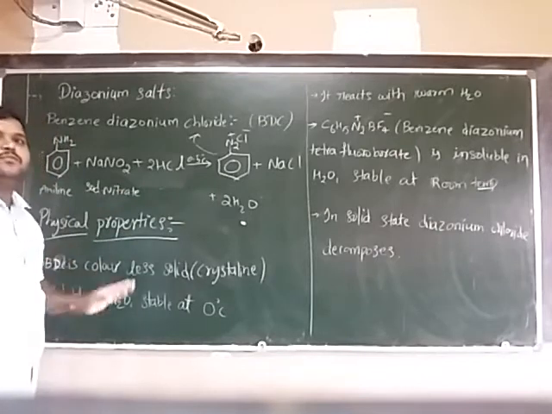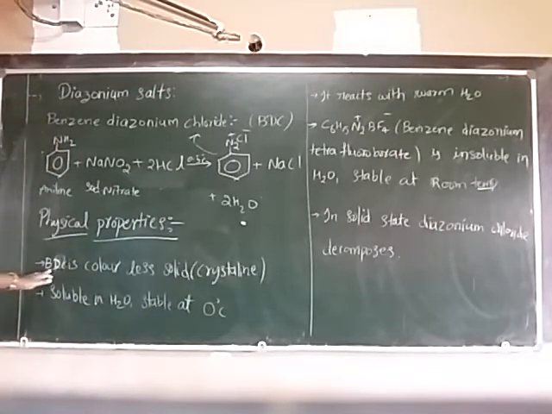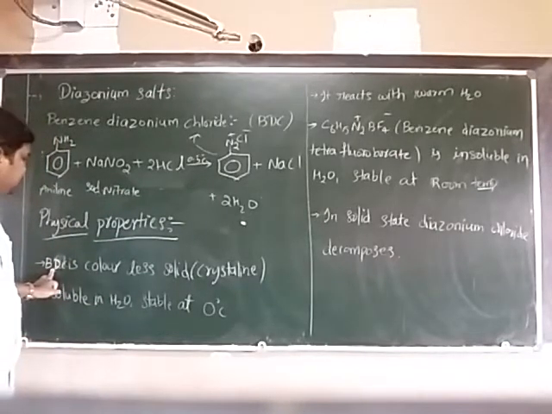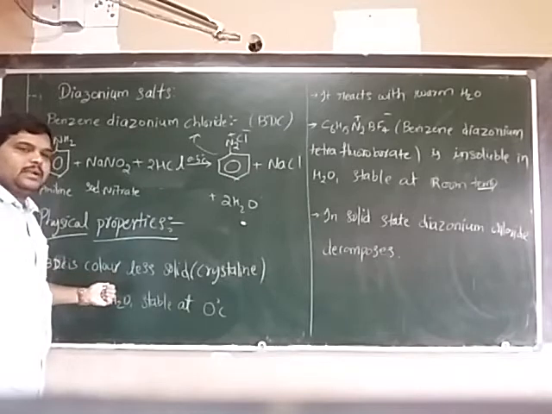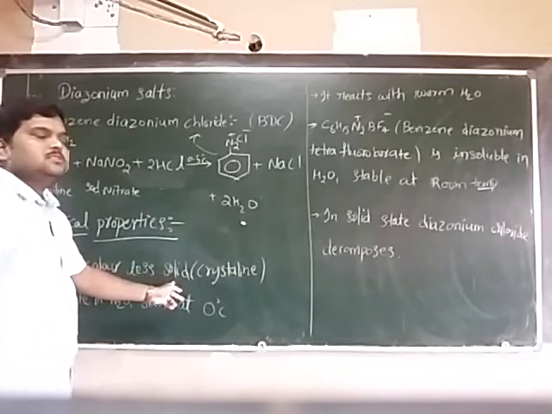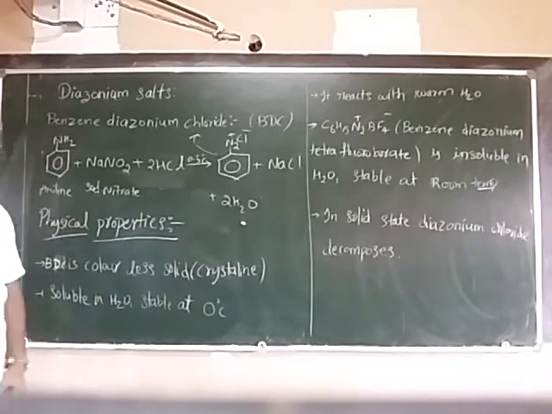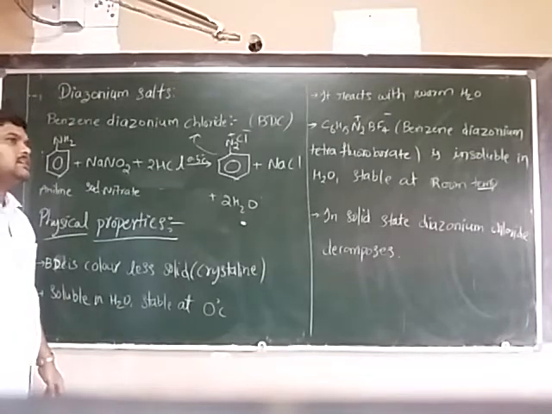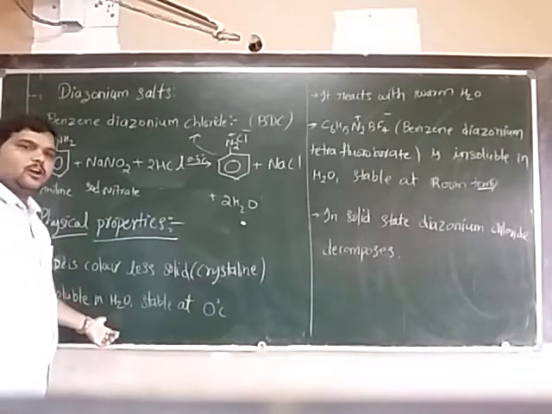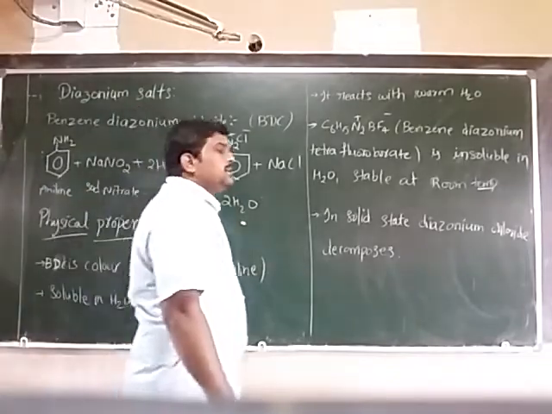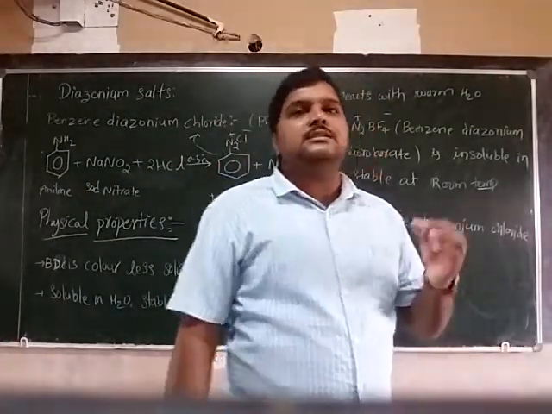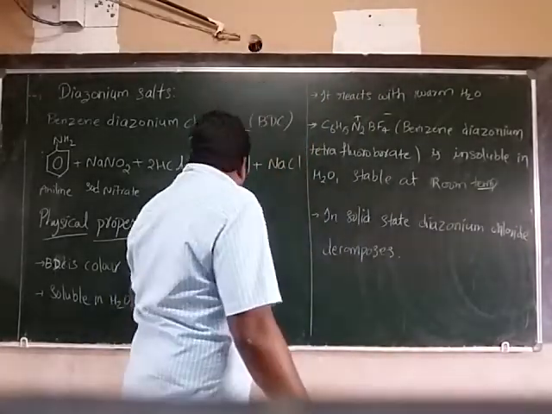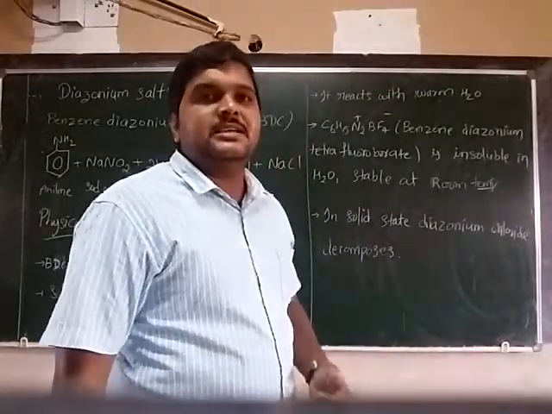Next, come to the physical properties. Benzene diazonium chloride, BDC, has been given here in short form. In the examination, we should not write that short form. Benzene diazonium chloride is a colorless crystalline solid. It is soluble in water and stable at 0 degrees Celsius.